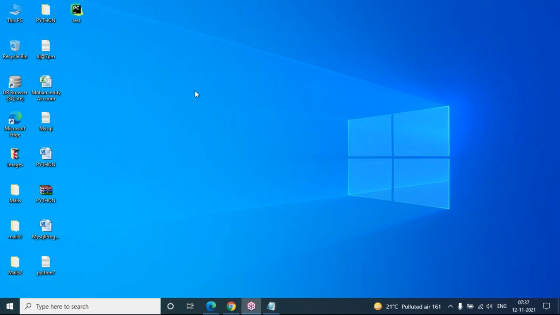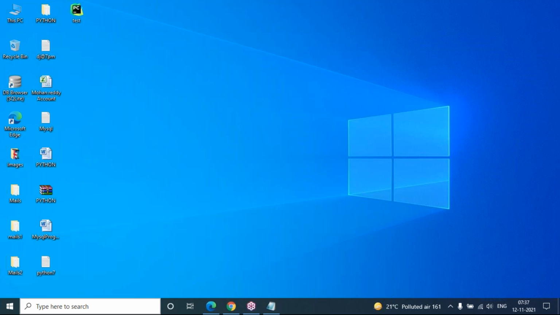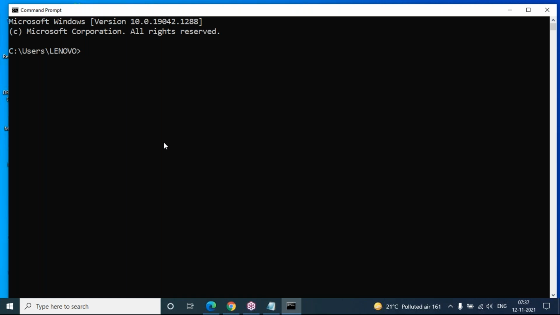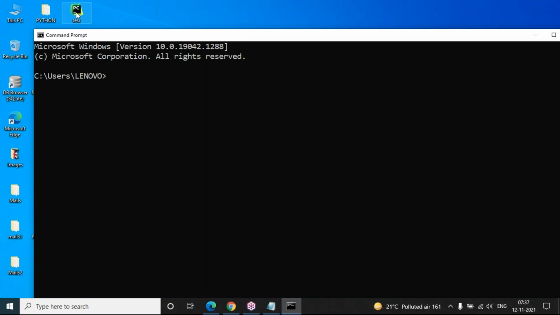There are two options for running this test.py file. One is the command prompt. Let's go to the command prompt. Which file do you want to run? The test.py file I want to run. Where is this file available? Desktop. So you have to move to the desktop window. How to move to desktop? cd space desktop. Simply change directory. I'm going to change my directory to desktop because my Python file is present over there.